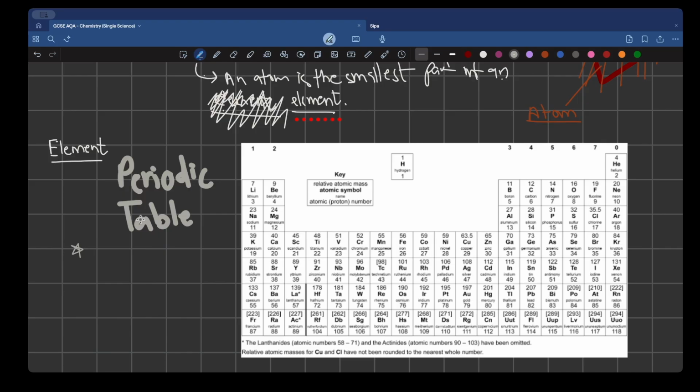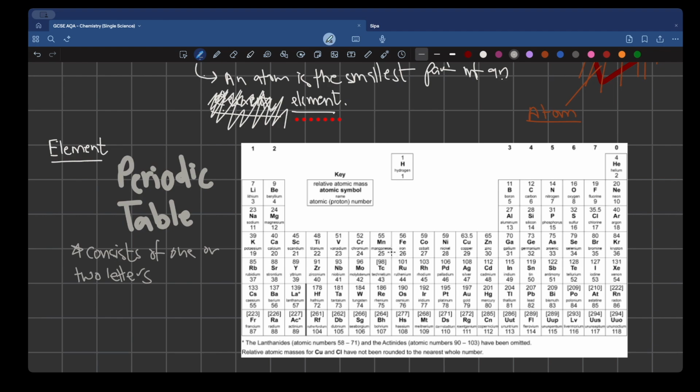So there are two rules that are followed by the periodic table when representing elements. Your element is either going to consist of one or two letters. What I mean by this is fluorine, one letter, capital F. Bromine, two letters, capital B and r.